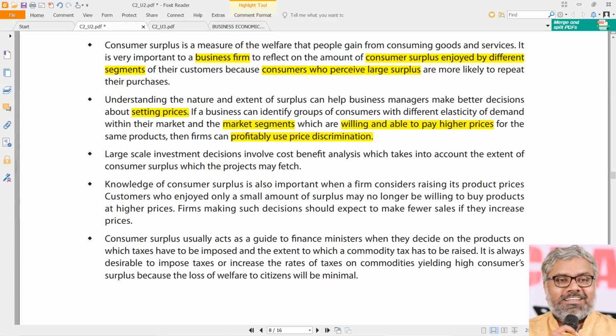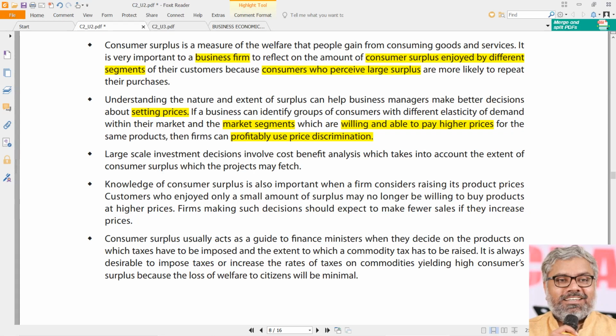But at this point in time, what we can understand is that when there are different market segments, we can charge higher prices in that market segment where the consumer surplus is high. So consumer surplus is encashed basically by the companies and businesses. Higher consumer surplus can be encashed by setting higher prices for the products.